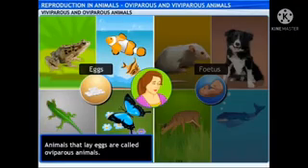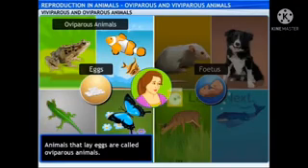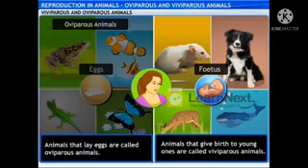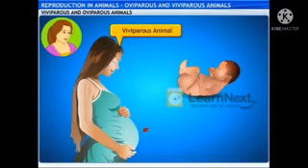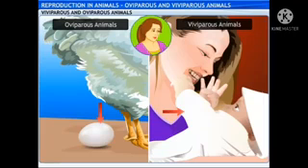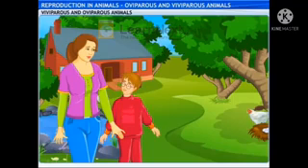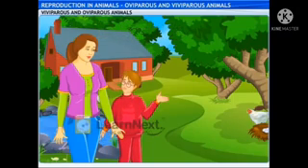Animals that lay eggs are called oviparous animals, and those that directly give birth to young ones are called viviparous animals. So you're saying that the hen is an oviparous animal? Yes, and human beings are viviparous. Therefore, hens lay eggs and human beings give birth to babies. So which animals around us are oviparous and which are viviparous?